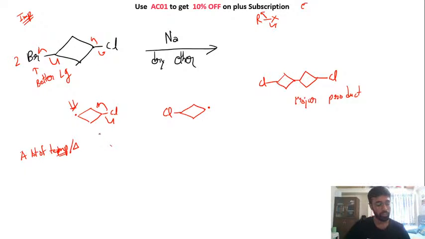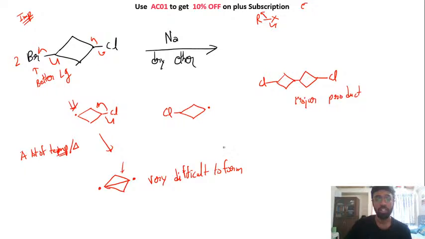Okay, so once it happens, you will create this thing. Since you have created these, you have a free radical here and a free radical here, so these two can react to form this thing. This is very rare, it is very difficult to form. Okay, so generally you will get this as the major product. This will be very slight.